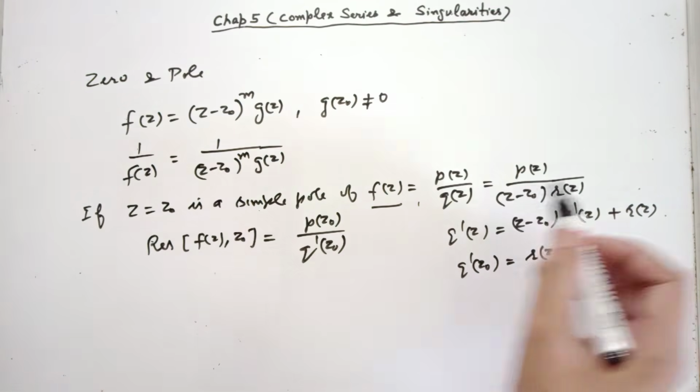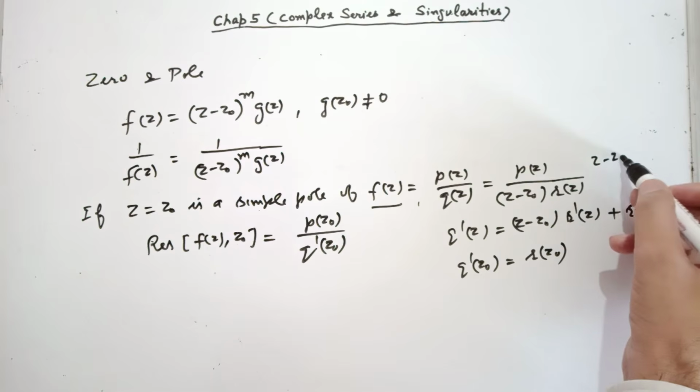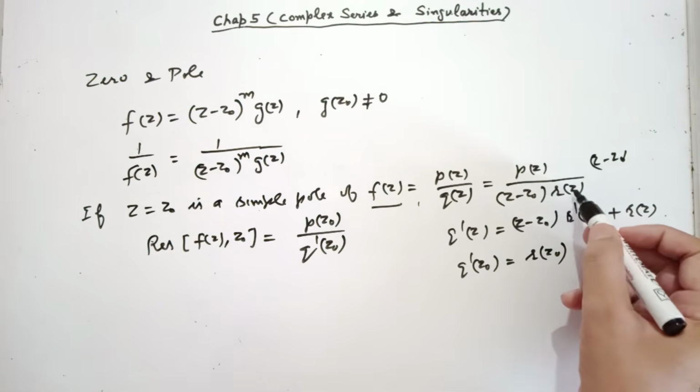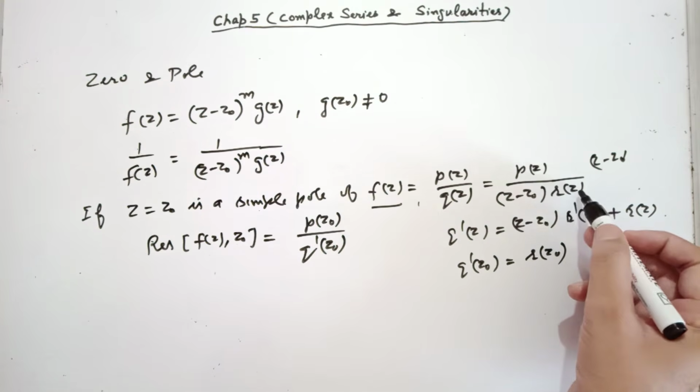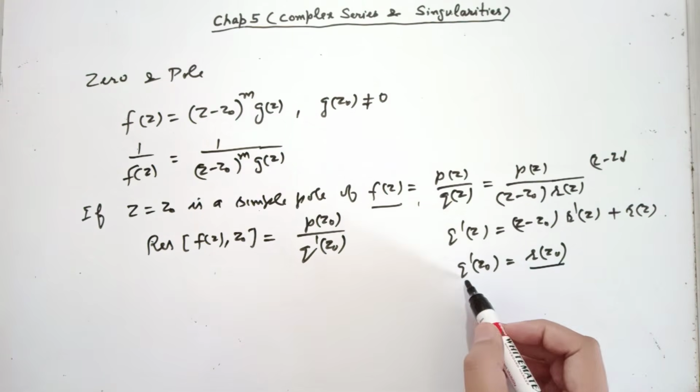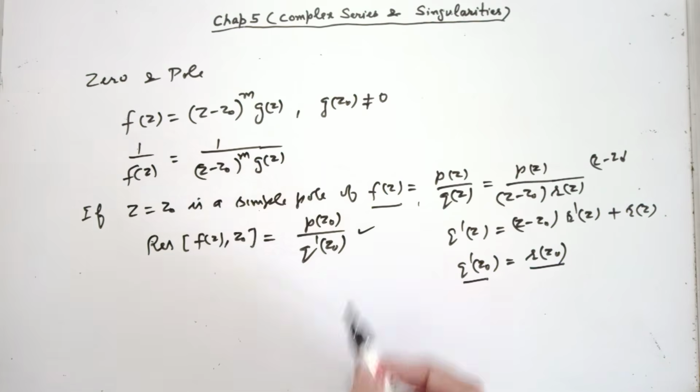So in a simple pole, what do we do? We multiply this by z minus z0. This is cancelled and then we put z equal to z0. So mainly we are left with r(z0), and r(z0) is nothing but q prime z0. That's how this formula works.